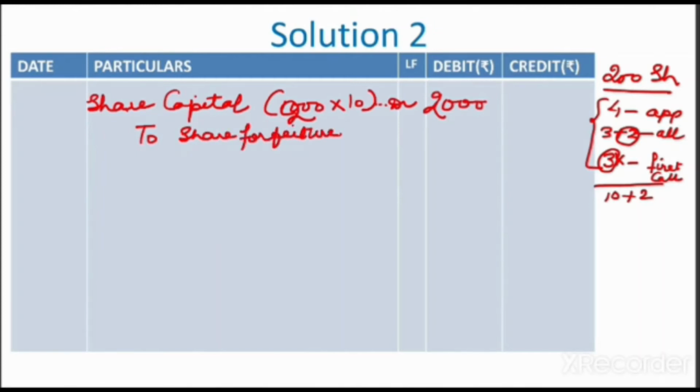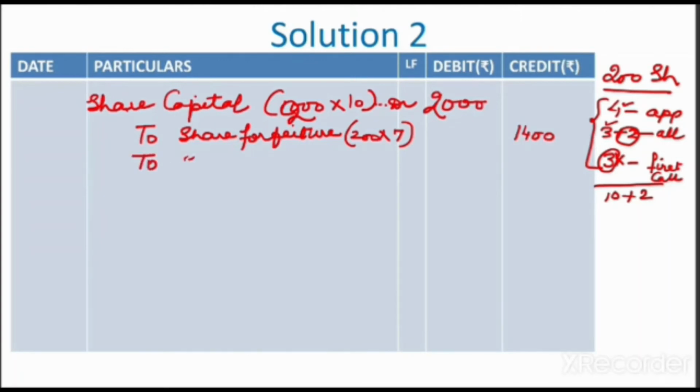So we have received 4 rupees of application and 3 rupees of allotment. That means 7 rupees per share we have received. So here 1400 will come, and what else will be credited?